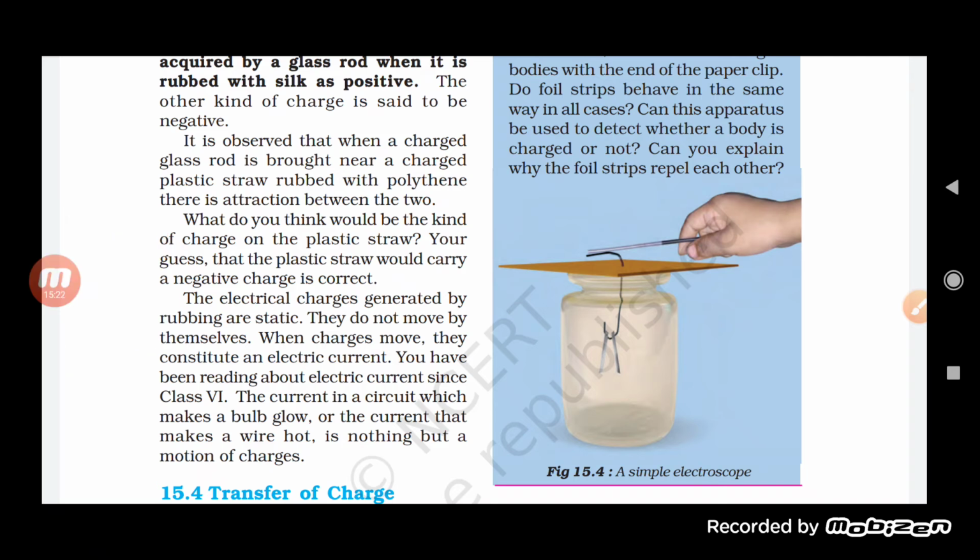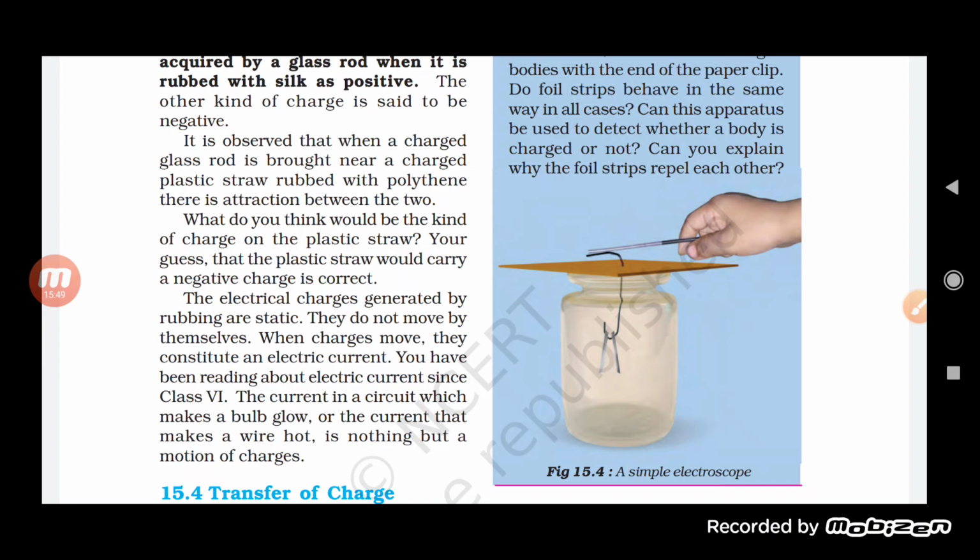Electric current occurs with the help of the electric charges which are flowing. So the flow of the electric charges is responsible for the electric current, right? So we can say that electric charges generated by static are responsible for the constitution of the electric current.